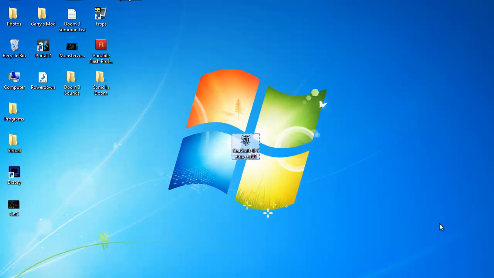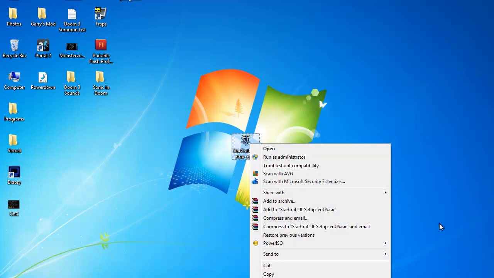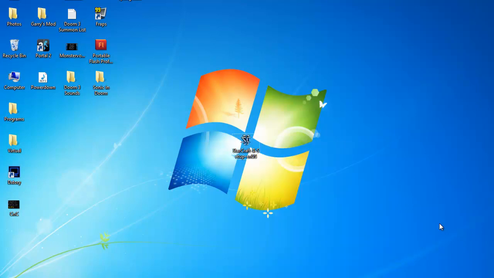So now what you want to do is, with your StarCraft 2 icon, double click on it and launch it. But if it gives you an error that says unable to write files or something like that, you want to right click on it and click run as administrator. The reason why it tells you that it is unable to write files is because your firewall is blocking it from attempting to install the game.